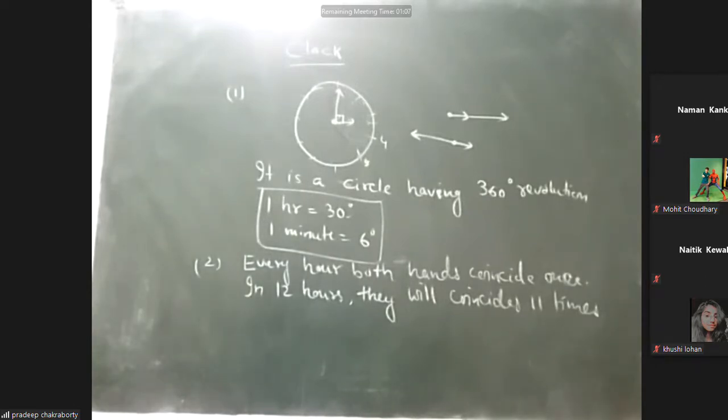In 1 hour they will form 2 right angles, and in 12 hours they form 22 right angles. It happens due to right angles formed by the minute hand and hour hand at 3 o'clock and 9 o'clock. When the hands are in opposite direction, they will be 30 minutes space apart.